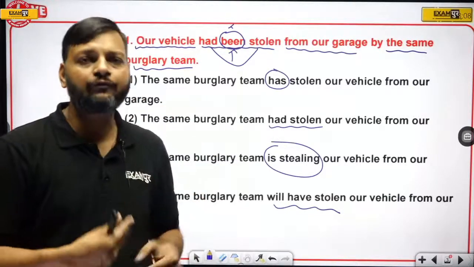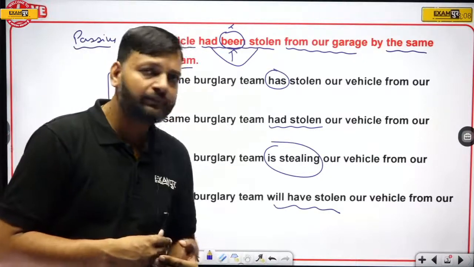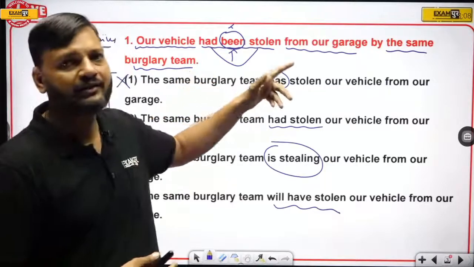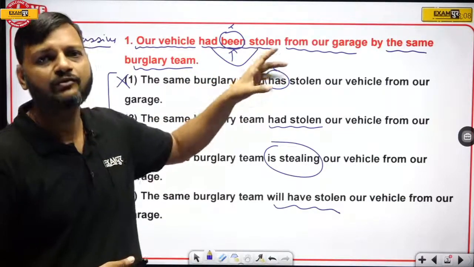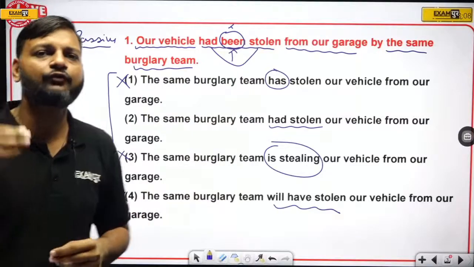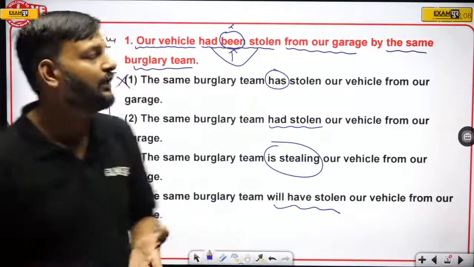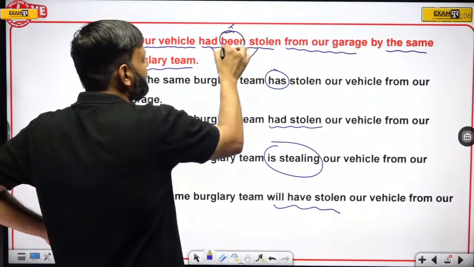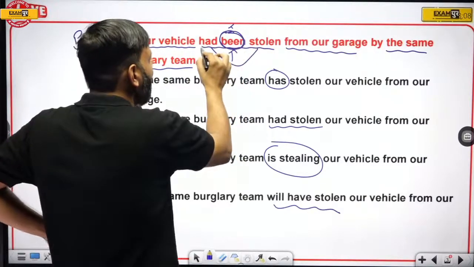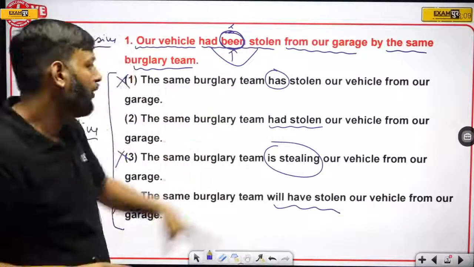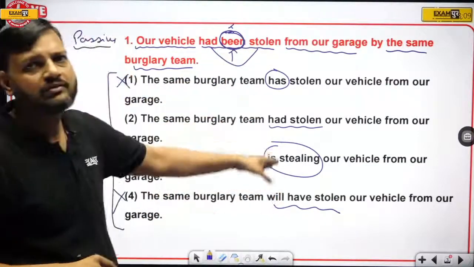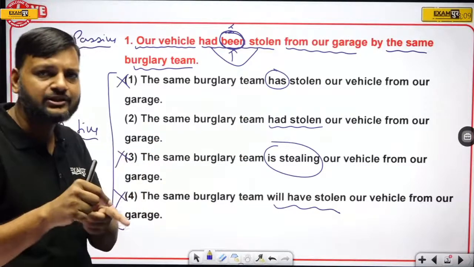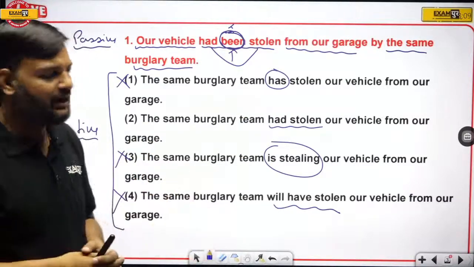Don't panic if there is a big or complex sentence, just look for the key elements of active and passive and solve. This sentence is passive, and in passive sentence we have to remove been. So had stolen should be there in the active. Among all these 4 sentences, only one has had stolen, and that is the right answer.